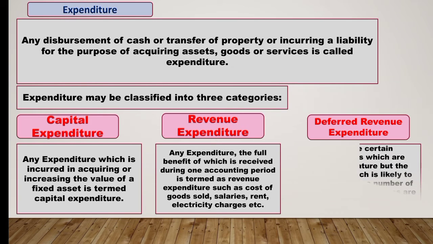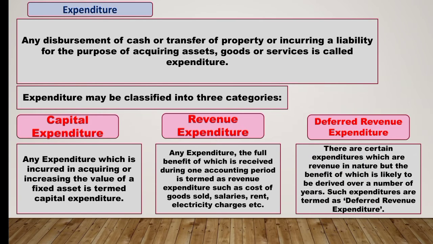Third type of expenditure is deferred revenue expenditure. So there are certain expenditures which are revenue in nature, but the benefit of which is likely to be derived over number of years. Such expenditures are considered as deferred revenue expenditure. So these are the expenditures which are revenue in nature.